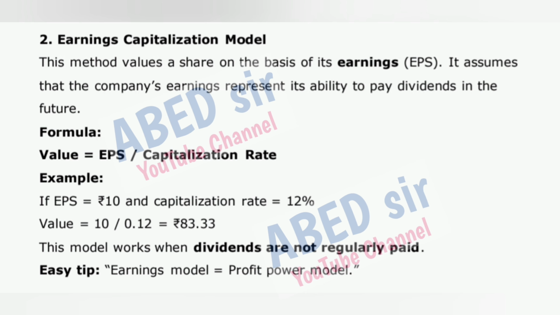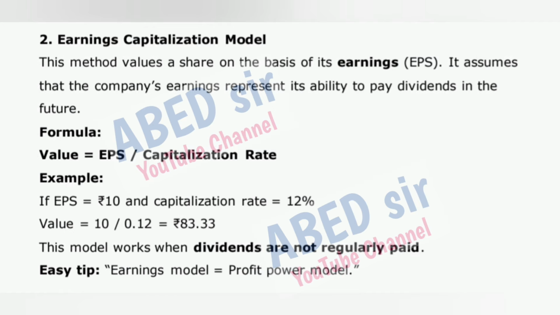2. Earnings capitalization model. This method values a share on the basis of its earnings, EPS. It assumes that the company's earnings represent its ability to pay dividends in the future. Formula: Value is equal to EPS divided by capitalization rate.